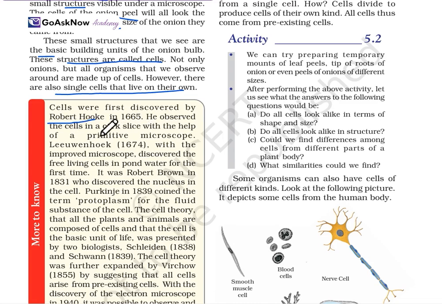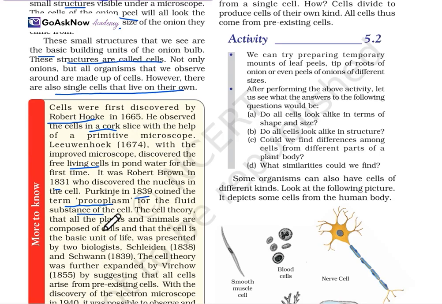He observed the cells in a cork slice with the help of a primitive microscope. With an improved microscope, free-living cells were discovered in pond water for the first time. It was Robert Brown in 1831 who discovered the nucleus in the cell. Purkinje in 1839 coined the term protoplasm for the fluid substance of the cell.